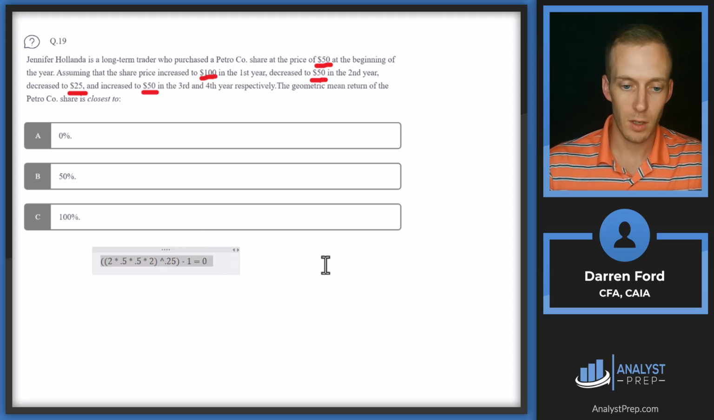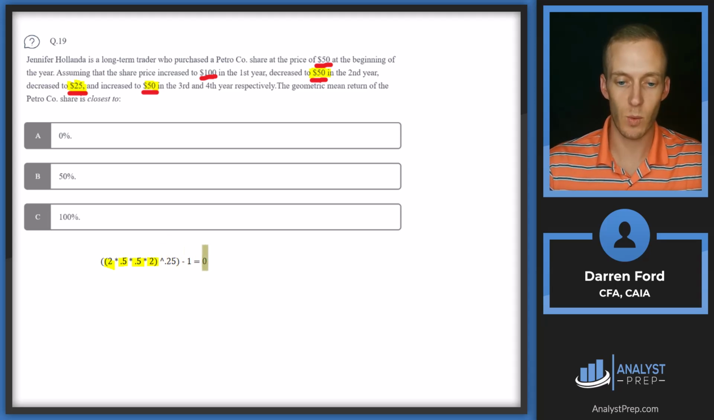And let me pull this in. So this is going to be that first year return. And then we're going to multiply that by 1 plus the next year return. So the next year return, we got cut in half. So minus 0.5. So it'd be 1 minus 0.5, which gives us 0.5. And then same thing for the third year, we got cut in half again. So 1 minus 0.5. So we get 0.5. And then in the last year, we doubled to 50. So that's going to be 1 plus 1 again. And then we're going to do this to the 1 divided by 4th. So the fourth root, which is to the 0.25. And then we subtract 1, and we see we get 0 for our geometric return.